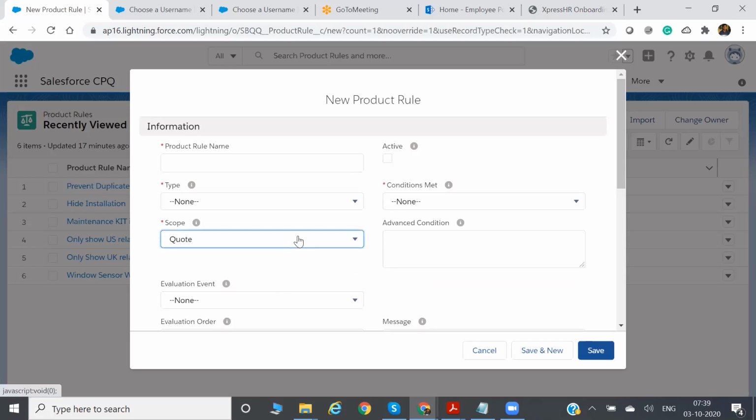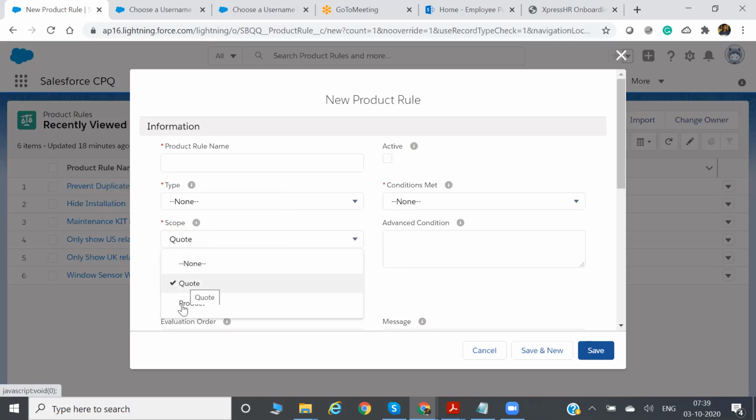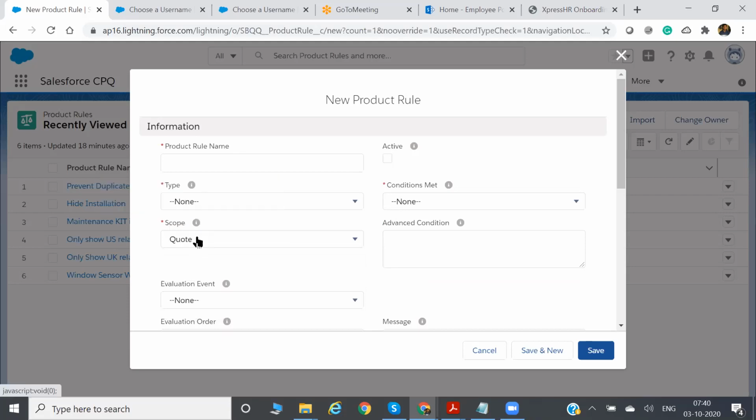Now scope. Scope applies the rules on the entire quote or a specific product, meaning where the product rule will be applied, on the quote or on the product. There are two scopes. Scope means where exactly the product rule will be applied, on the quote level or on the product level.